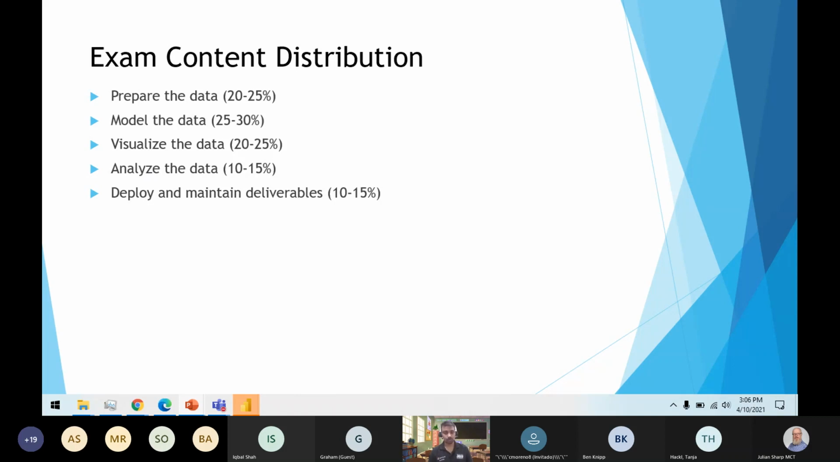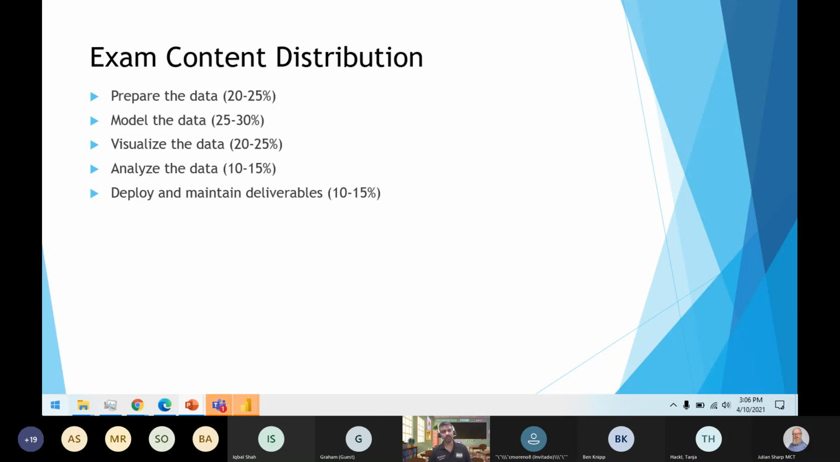I want to know in a poll, if somebody can create a poll for me: are you already registered for the Microsoft DA-100 exam? Have you already given the exam? Do you have some experience using Power BI, or are you already working in a data analyst role? If you can give me some of these answers through the chat, it would be good. I'll be able to tailor this session based on that feedback.